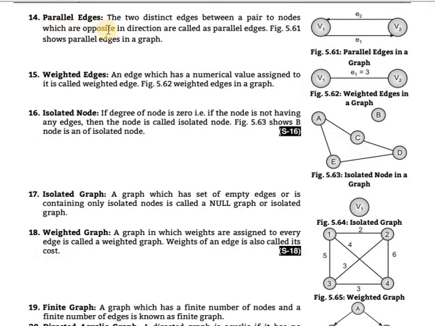Next, parallel edges. Two distinct edges between a pair of nodes which are in the same direction are called parallel edges. These are the parallel edges, E1 and E2.